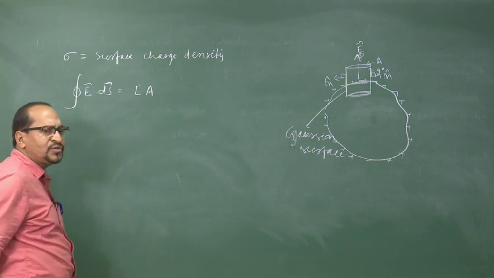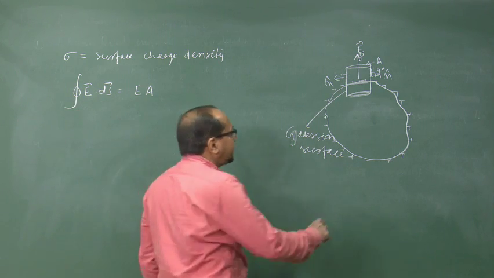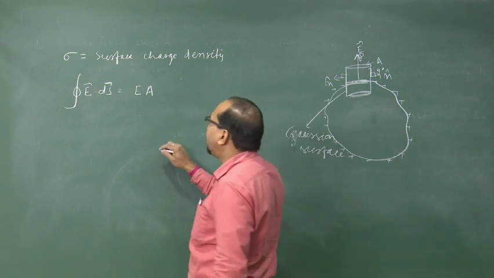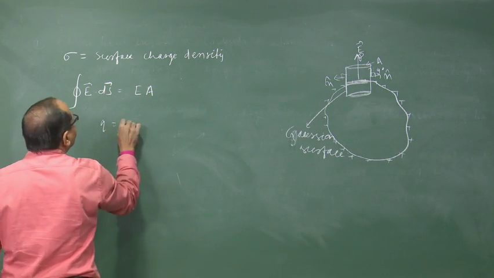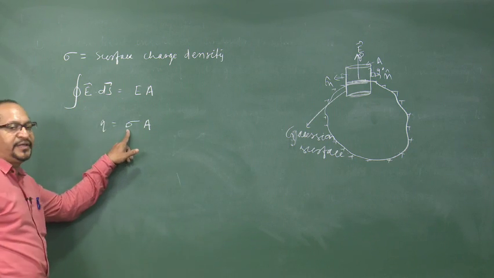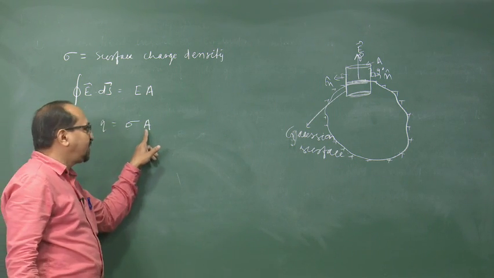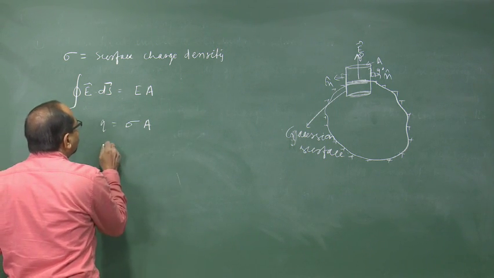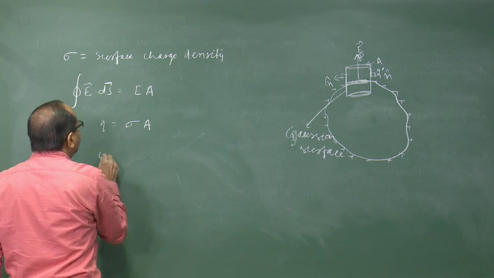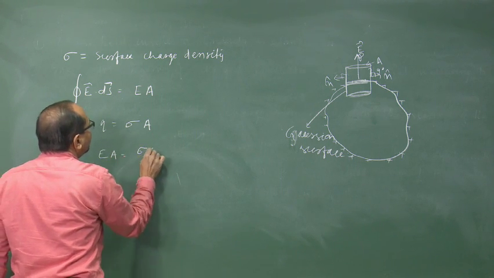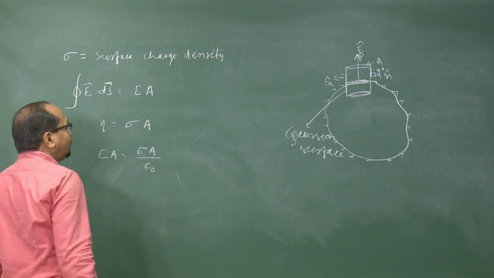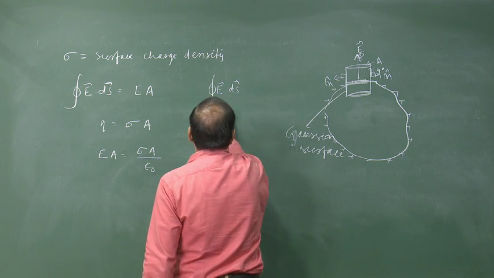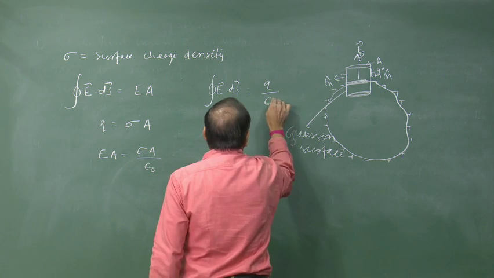And what is the charge enclosed by this Gaussian surface? That is only the surface charge. Surface charge density is sigma, so the charge Q is equal to sigma into A. Charge per unit area is sigma, so the total charge in the area A is sigma into A. Therefore, our Gauss law becomes E into A is equal to sigma A by epsilon 0, because Gauss law says the integral of E dot ds around a closed surface is equal to Q by epsilon naught.